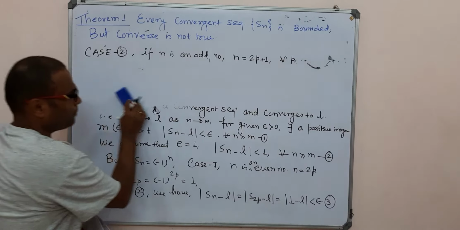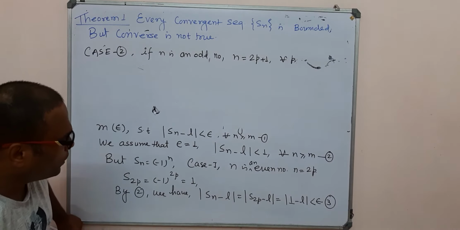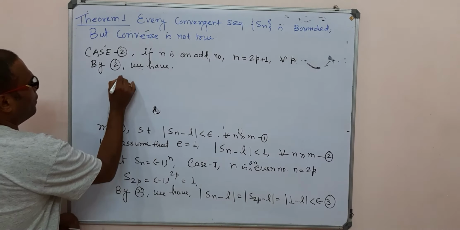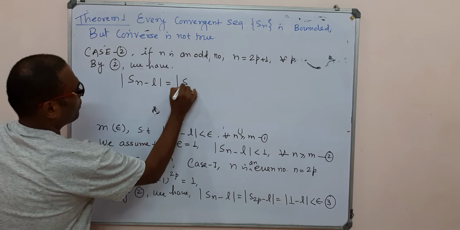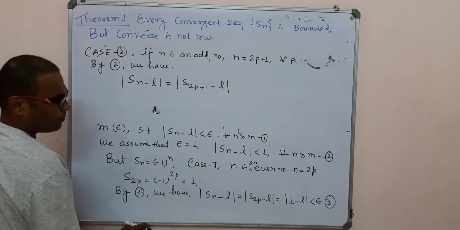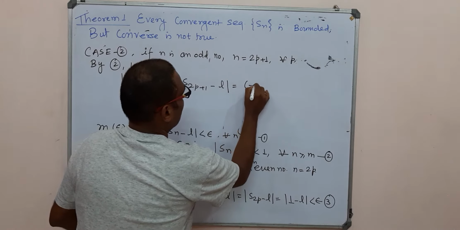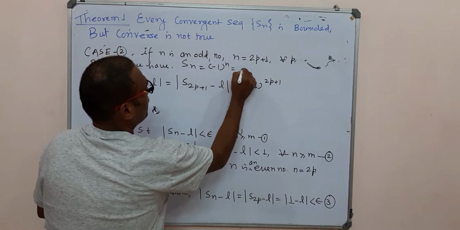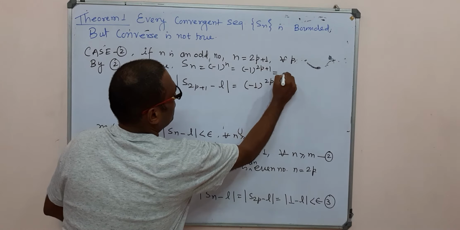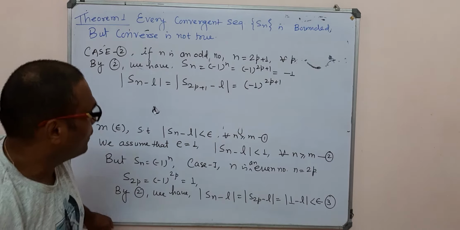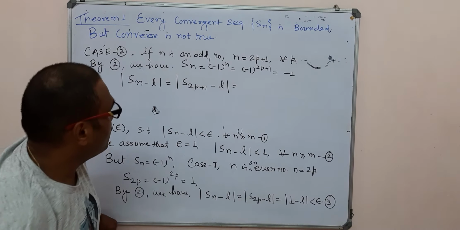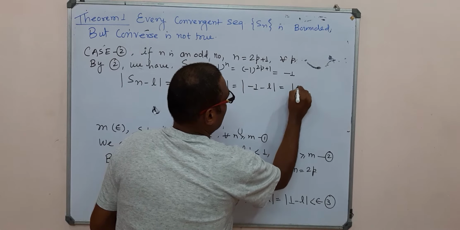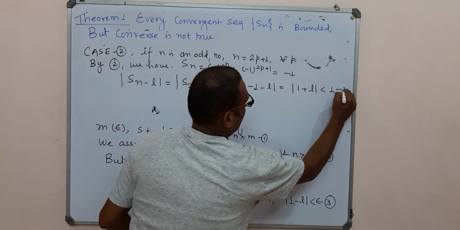If I am taking this, then by 2 we have |Sn - L|, which equals |S(2p+1) - L|. We can write Sn equal to (-1)^n, that is (-1)^(2p+1). Since it is odd, it is always equal to minus 1. So this is equal to |-1 - L|, or this can be written as |1 + L|, which is less than 1. Say it is 4.